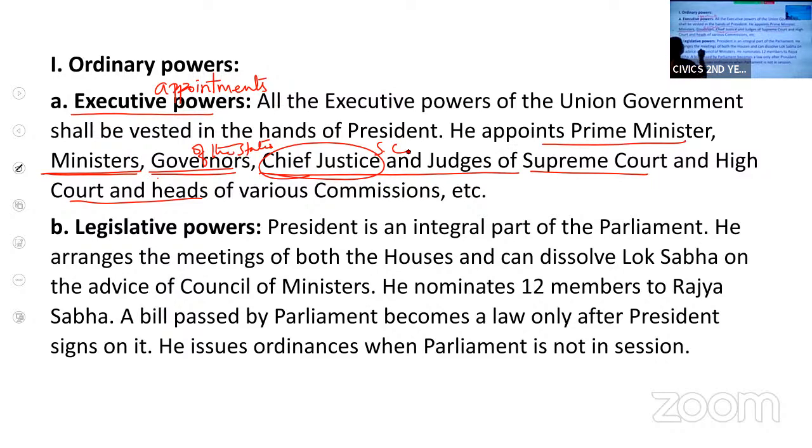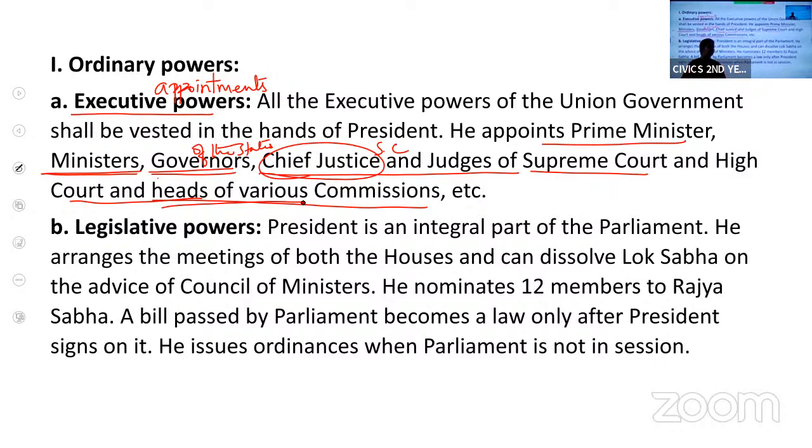He also appoints the heads of various commissions like the Election Commission, Finance Commission, Union Public Service Commission, Human Rights Commission. All the heads of various commissions are appointed by the president. He also appoints the vice chancellors of the central universities.